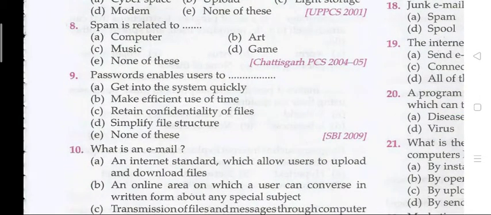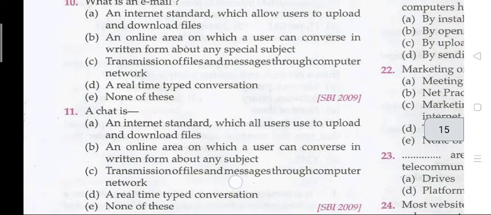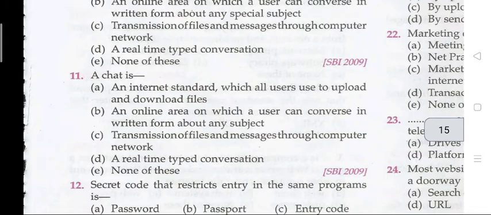Question number 8: spam is related to a... The right answer is A, computer. Spam is related to a computer. Question number 9: password refers to a... C, retain confidentiality of files. Question number 10: what is an email? The right answer is C, that is transmission of files and messages through the computer network.